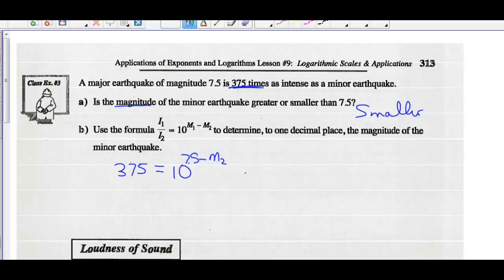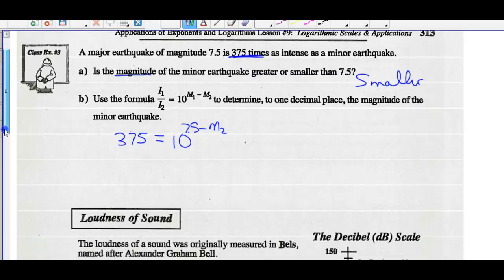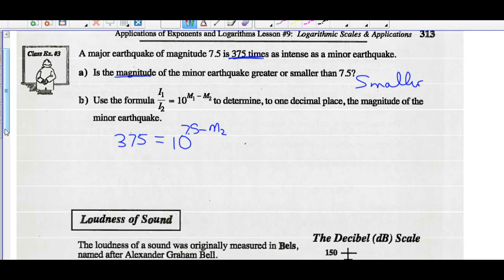If we can't write 375 as a power of base 10, we learn to take the common log of both sides. Or you can take the natural log. But I can take the common log because the base of that exponent is 10. So the common log of 375 should equal the common log of 10 to the exponent 7.5 minus magnitude 2.